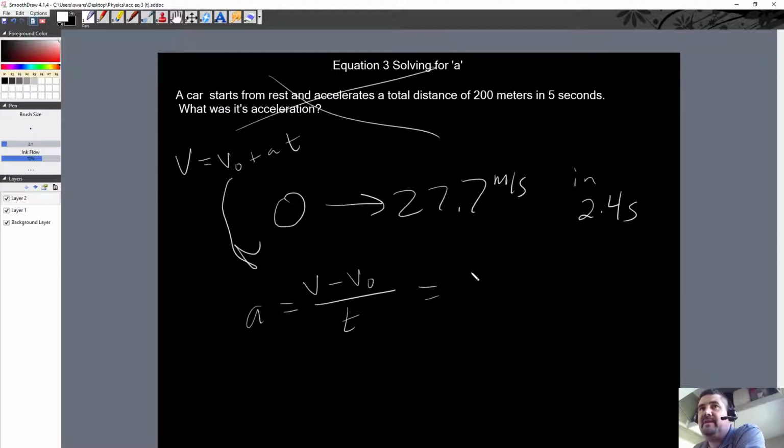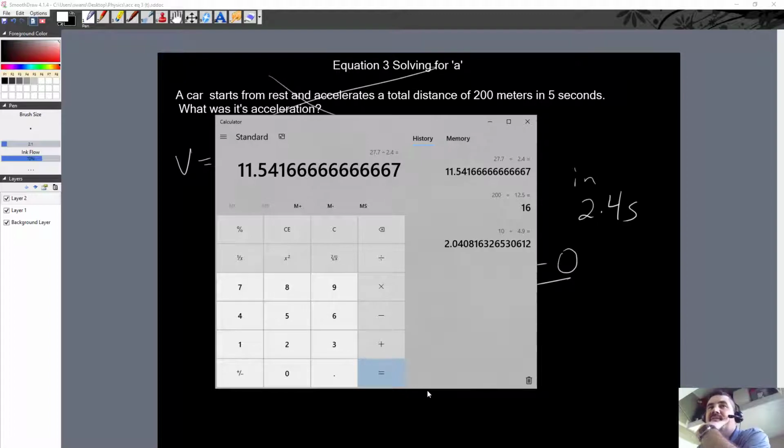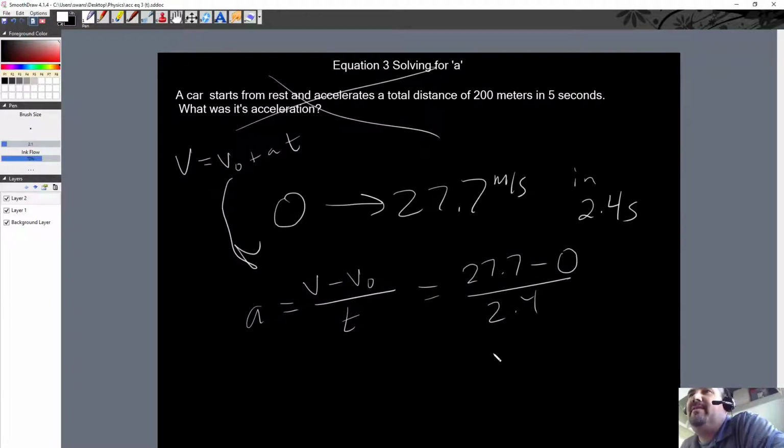So let's figure out what it is. Final velocity 27.7 minus 0, that's the starting speed, initial velocity 0, divided by 2.4 seconds. So it's 27.7 divided by 2.4, which is equal to 11.5. You can go a little bit over gravity: 11.54. The answer is 11.54.